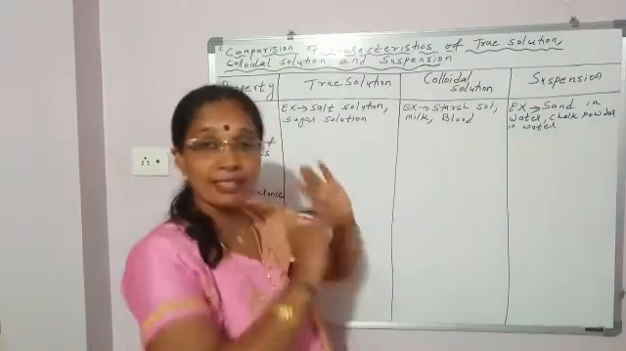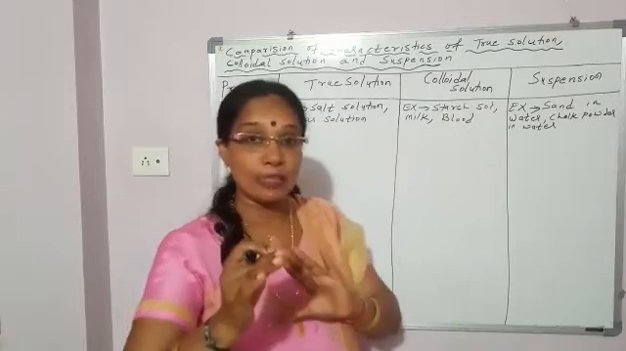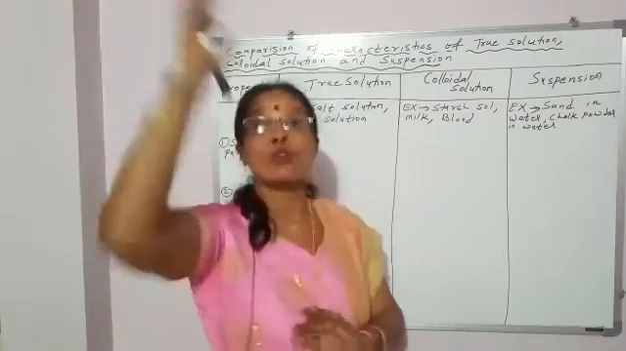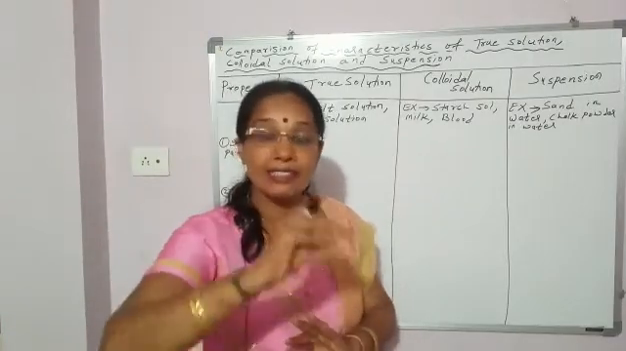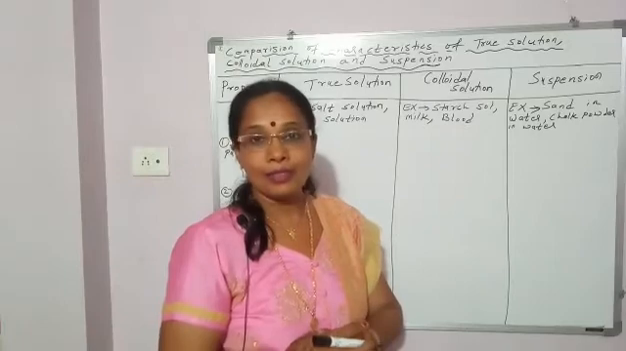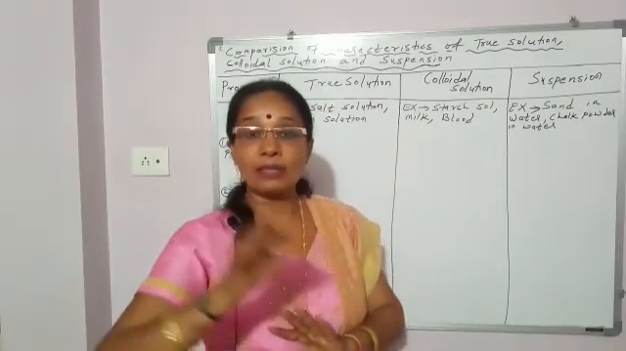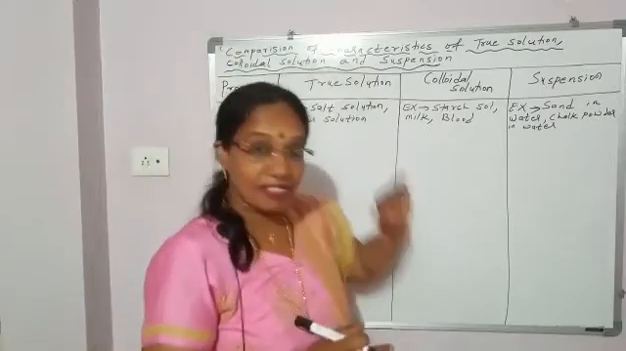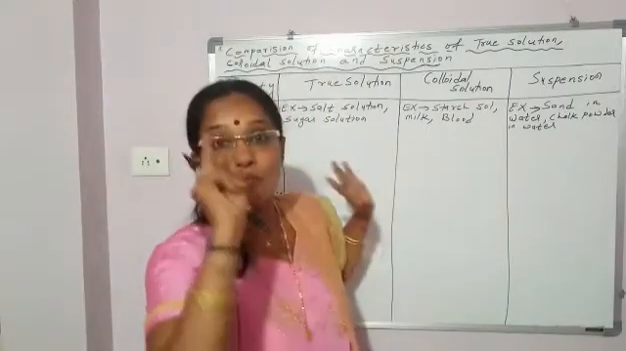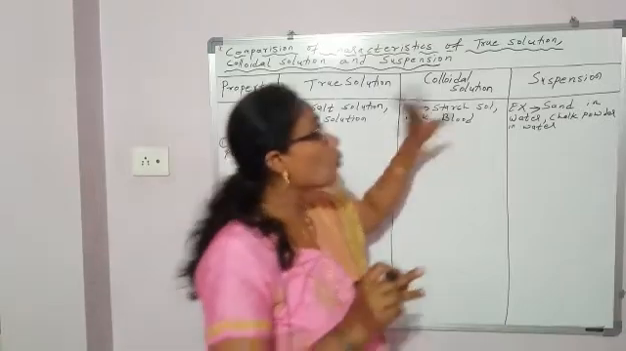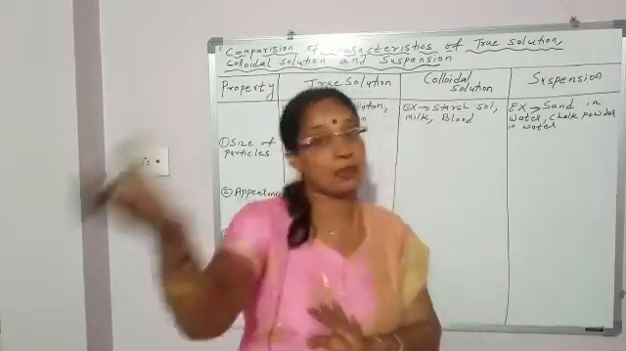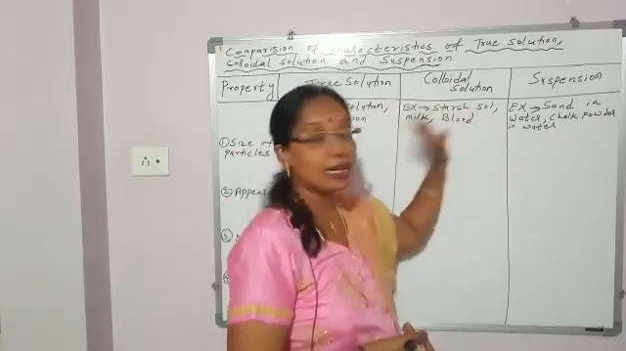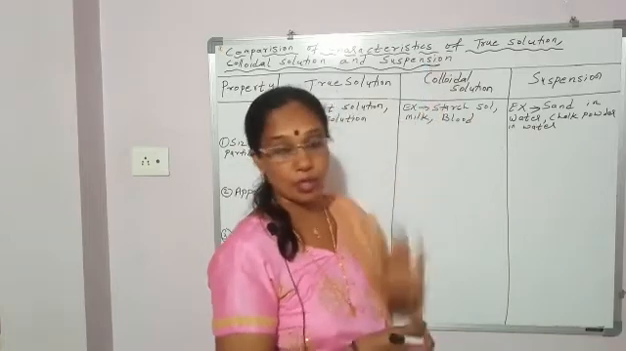But in a true solution, once salt gets dissolved completely in water, it has only a single phase. The composition becomes the same throughout. It is homogeneous. The saltness becomes the same throughout. If sugar is dissolved in water completely, the sweetness becomes the same throughout. So after getting dissolved, we get a single phase, one phase only. But in a colloidal solution, two phases are there: dispersed phase, dispersion medium. So starch sol, milk, blood, these all are examples of colloidal solution.